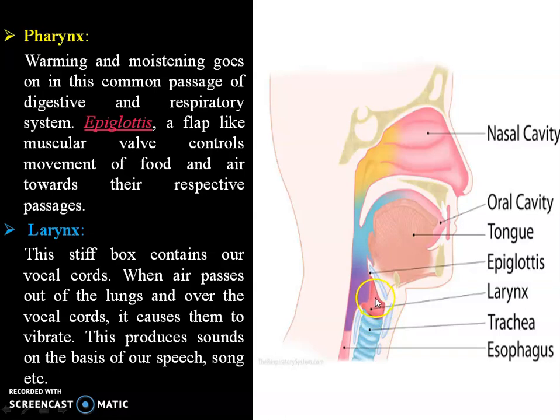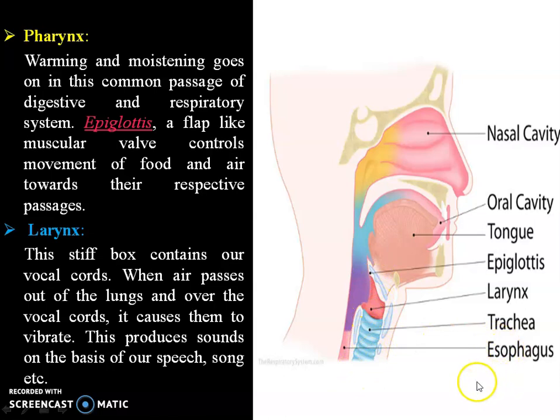People who are dumb, those who don't know how to talk, may have absent vocal cords, or there may be a defect in the larynx. Because of the larynx we are able to talk, and our body is designed in such a way that the vocal cords vibrate as the air goes through.